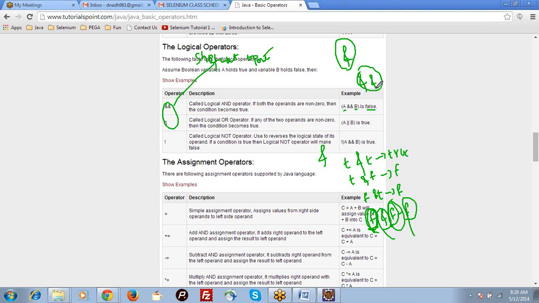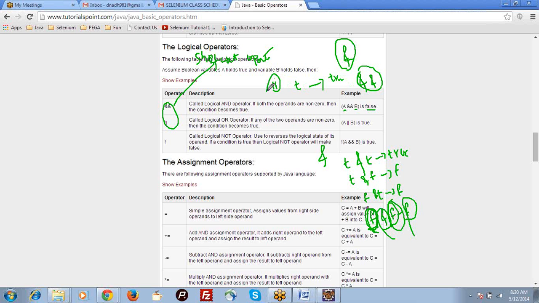But double AND is not like that when compared to the AND operator. It will evaluate the second condition only if the first condition returns true. It doesn't evaluate without looking at the first condition. The same will be applicable to double OR also. If the first condition returns true, then there is no need to evaluate the second condition, right? Irrespective of the second condition result, it will return true.